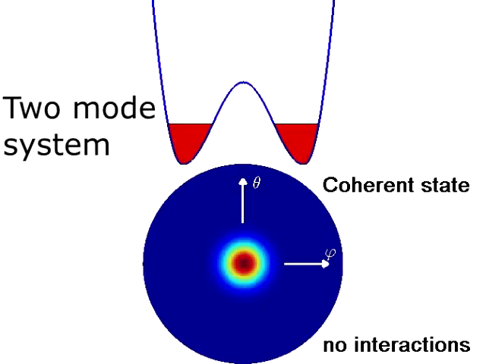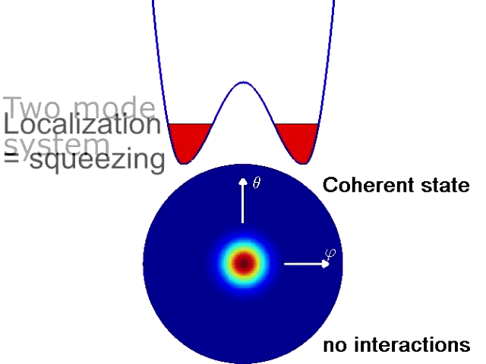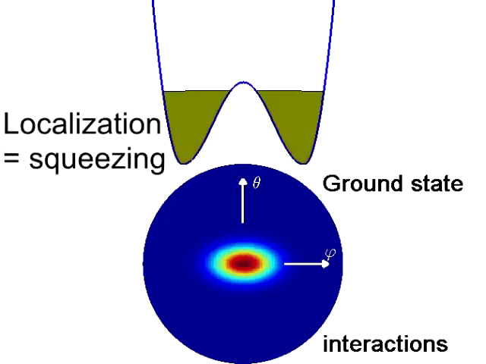If the atoms are not interacting, then the ground state is a coherent state, where each atom is in a superposition of the two wells equally. However, in the presence of repulsive interactions, the ground state is a partially localized state, where some of the atoms are mainly in one well and some of the atoms are mainly in the other. This means that a phase difference applied between the wells will cause less transfer of population between the wells than in the case of a non-interacting system.